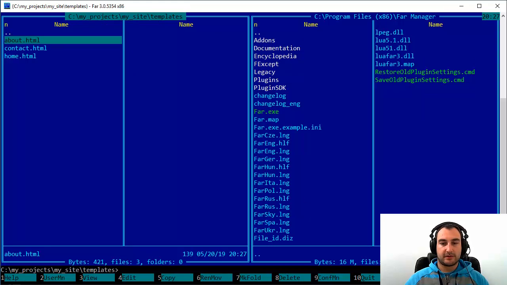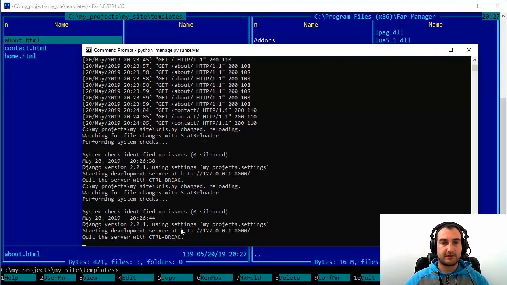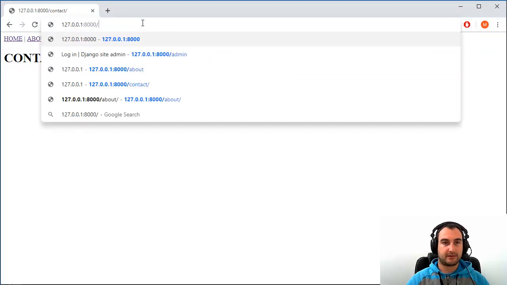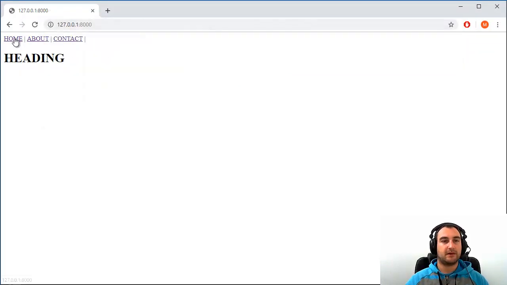Okay, so our system is running constantly, no issues, zero silenced, so that's cool. Okay, let's go to our website, which is basically navigation. When I click on home, that works, on about, that works, on contact, that works, and we can immediately interchange things, so everything is working fine. So you have learned now the Django way of how to do stuff.